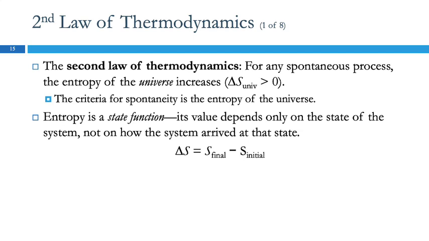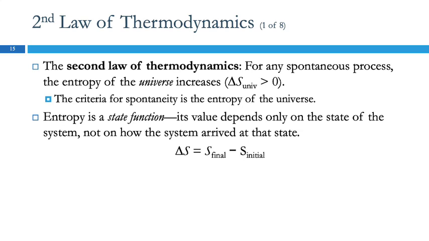Entropy is a state function. Remember what state functions are? The example in Chem 1A was people climbing a mountain. The change in elevation is a state function. It doesn't depend on how you got from the bottom of the mountain to the top of the mountain. It just depends on where you started and where you ended up. And the illustration had some people going up a path with a lot of switchbacks, and other people kind of climbing straight up the side of the mountain. They traveled different distances, but the change in elevation was the same.